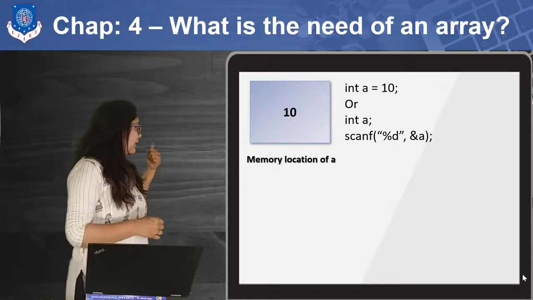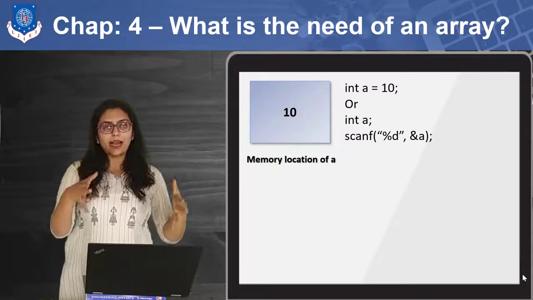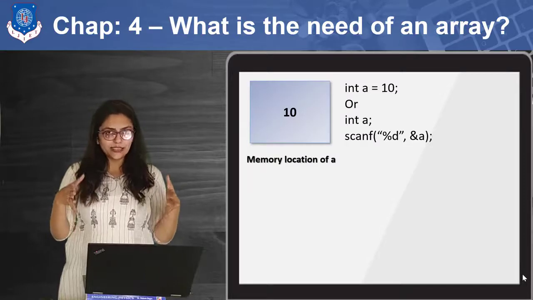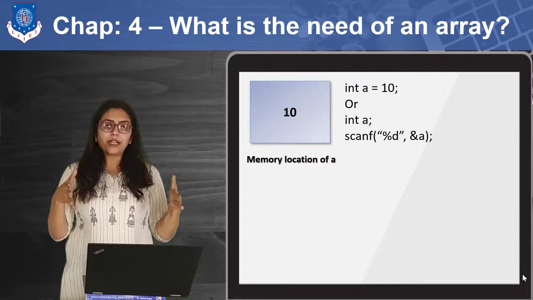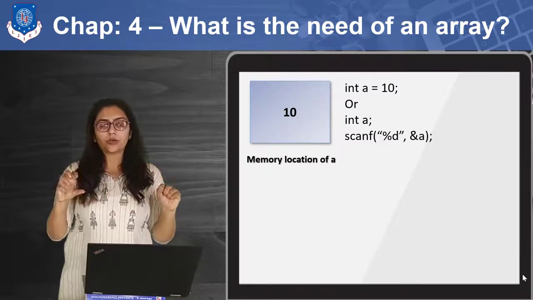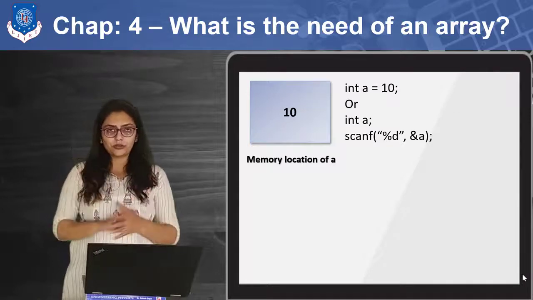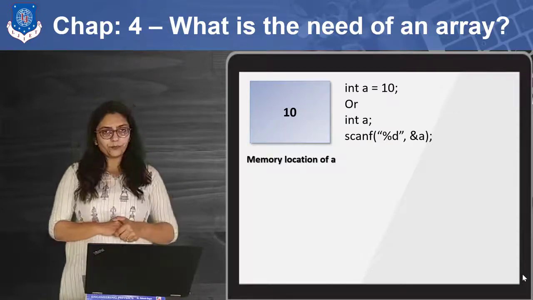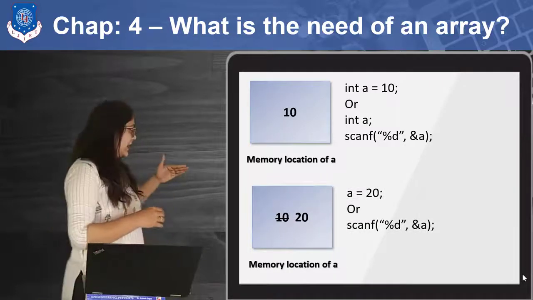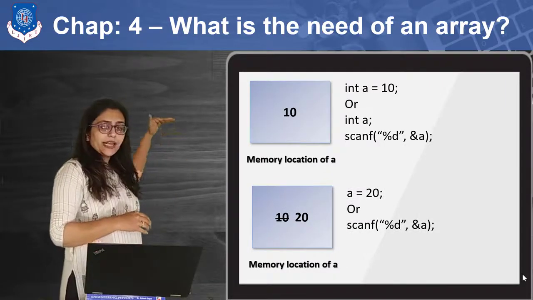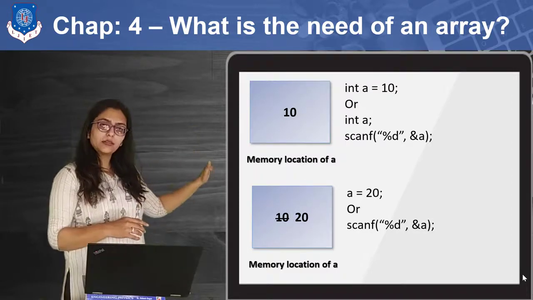So basically, whatever code you are using, based on that, the value will be put in my bucket A, which is labeled as A, inside my memory. So inside memory, at a particular location, some portion will be labeled as A, and inside that 10 will be put, right? Now, what if after this statement a equal to 10, I am again writing a equal to 20?